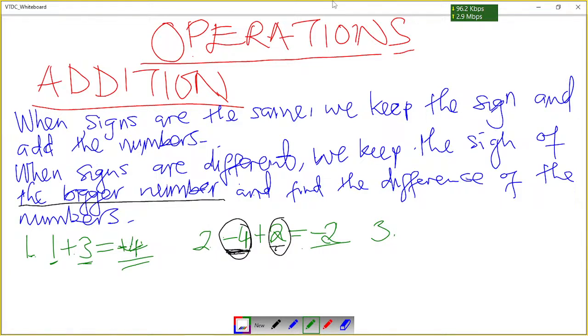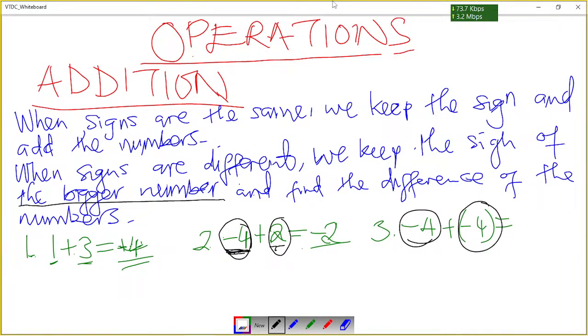Okay, so what if we have negative 4 plus negative 4? What will be our answer? We can see that the signs are the same here. We have a negative and a negative.